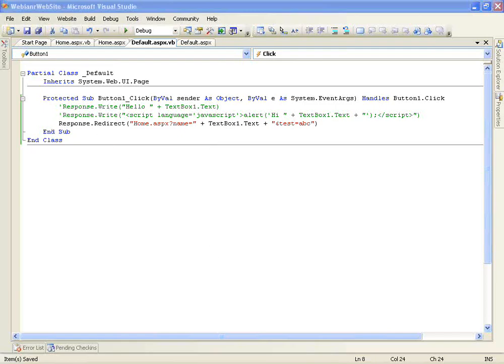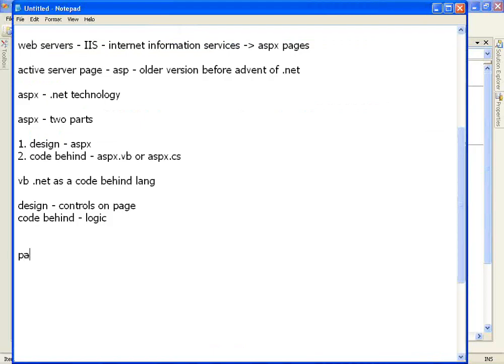So I said that the query string parameters are visible in the URL. Suppose I have a login page, my user ID and password need to be passed to the next page which has these computations, the password check logic. In that case, my password will also be made visible on my URL. That should not happen.